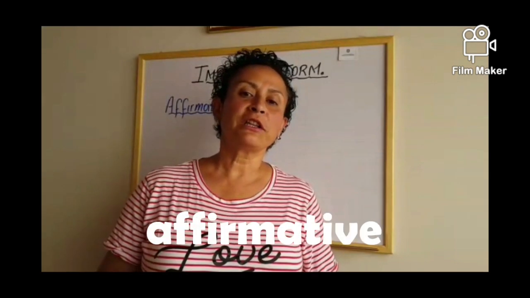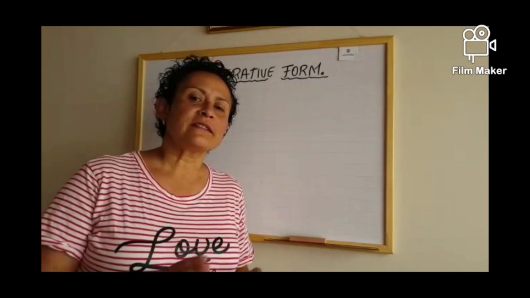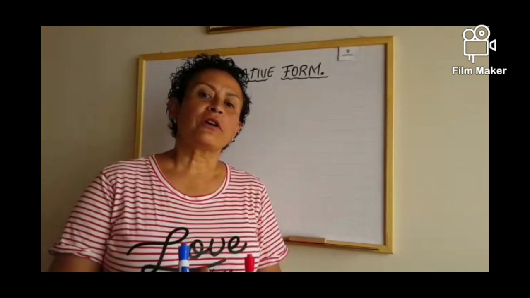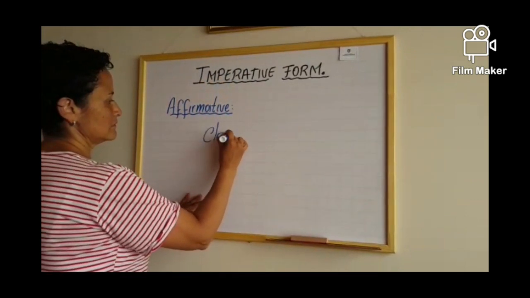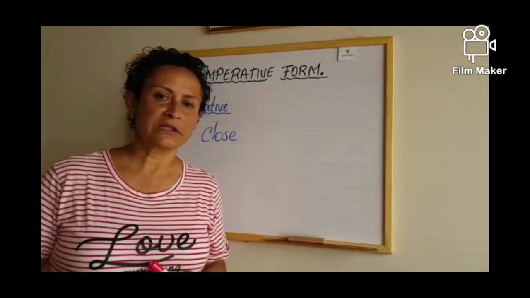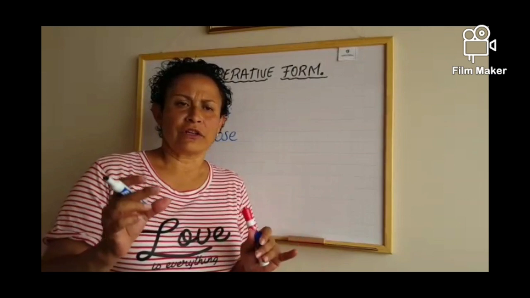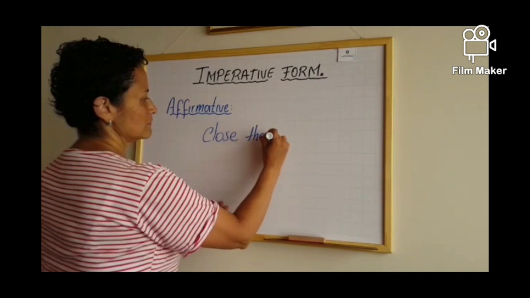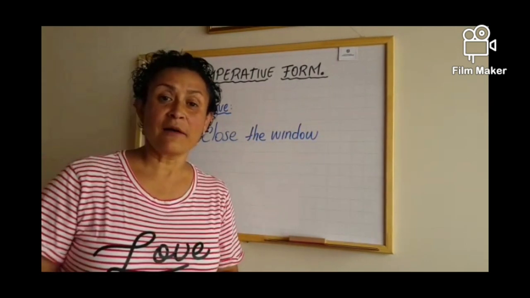Let's start with affirmative commands or affirmative orders. I'm going to give you the structure, but the structure is quite simple because you are going to use only the base form of the verb and that's it. For example, close. And after the base form of the verb, we are going to use a kind of short complement. For example, this is my first example.